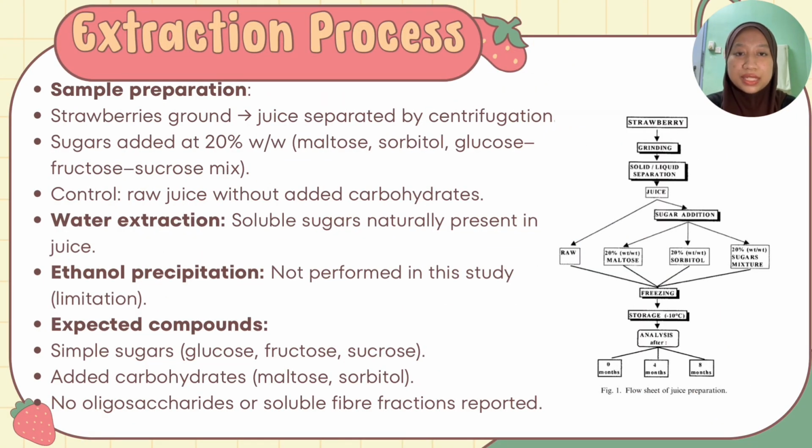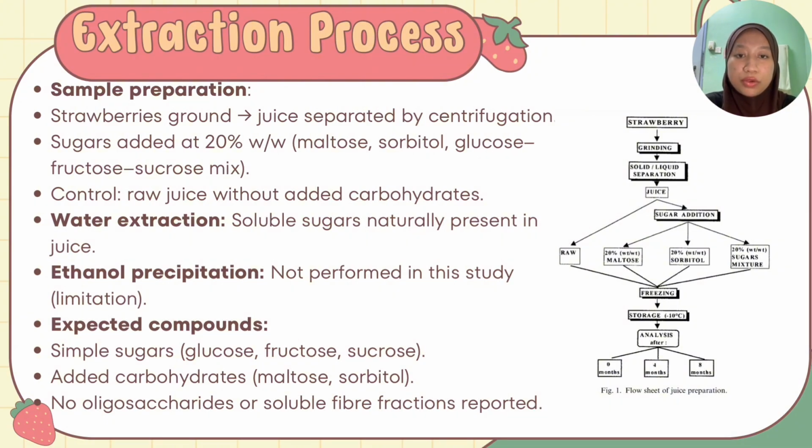The first step in the study was sample preparation. Strawberries were ground and juice was obtained by centrifugation. To this juice, different carbohydrates were added at a concentration of 20% weight by weight. The carbohydrates tested were maltose, sorbitol, and a mixture of glucose, fructose, and sucrose in the same ratio as found naturally in strawberries. A control sample of raw juice without added carbohydrates was also prepared. The juices were then frozen and stored at -10 degrees Celsius.